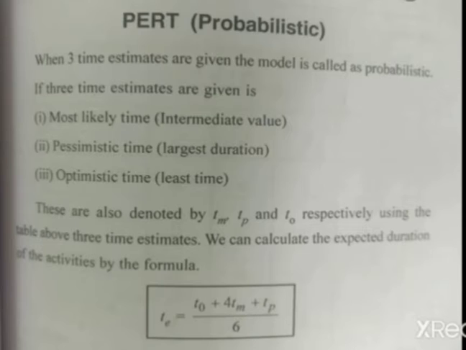respectively. Using the 3 time estimates, we can calculate the expected duration of the activities by the formula. So the expected duration of the activity, TE, is equal to T0 plus 4 times Tm plus Tp, divided by 6. T0 is optimistic time, Tm is most likely time, Tp is pessimistic time. T0 and Tp are counted a single time and Tm is counted 4 times. Divided by 6 gives your expected duration of the activity.